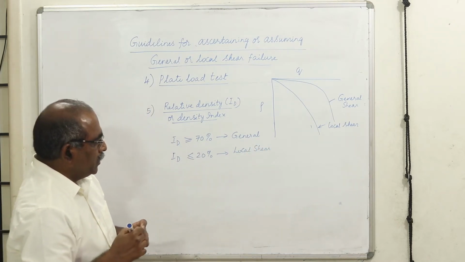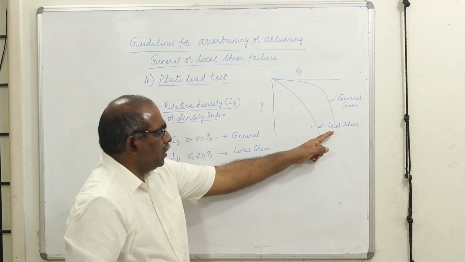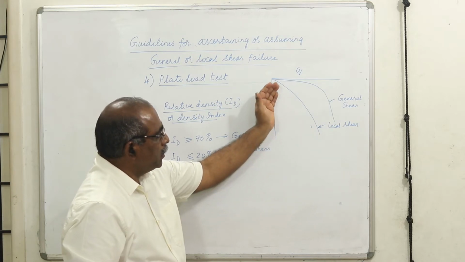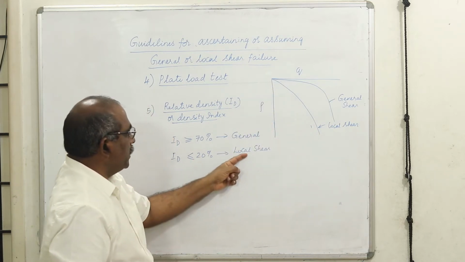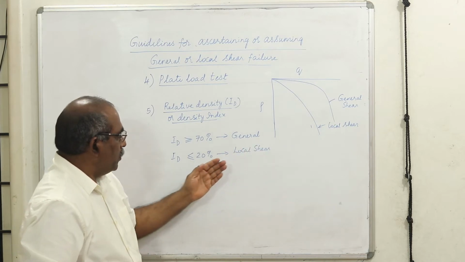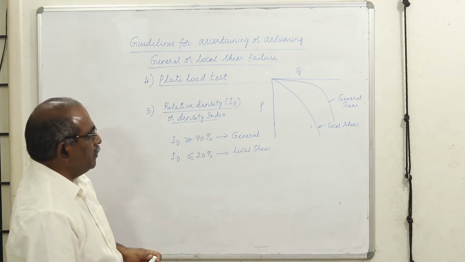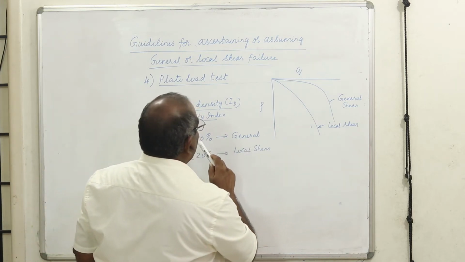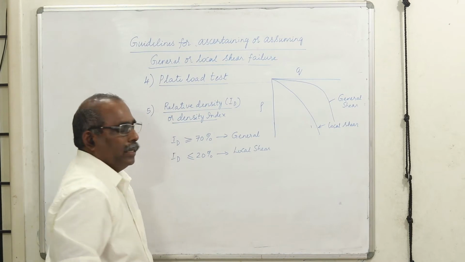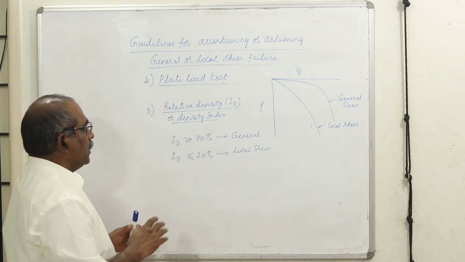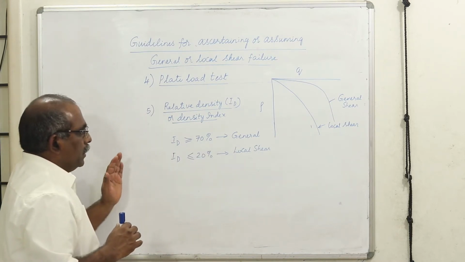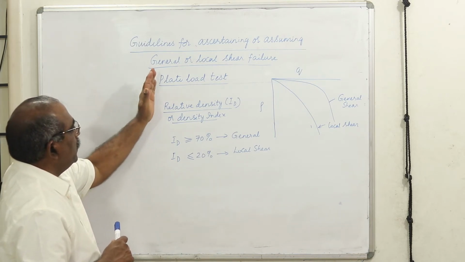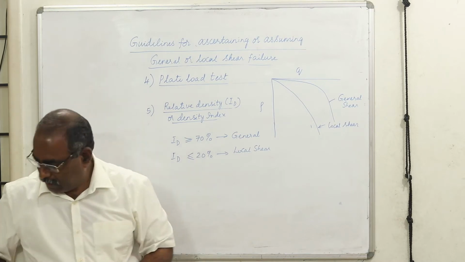Now also you have to understand, students, it is not necessarily a clay soil. It can also be a loose sand, loose silty sand. Because of the loose condition, it is going to compress more. Therefore, you are going to have local shear failure. The same material, if you densify it, can go into a stiffer condition and relative density can increase. Then it can lead to a general shear failure. These are the five criteria based on which you differentiate whether it is a general shear failure or a local shear failure. You can infer from this data.